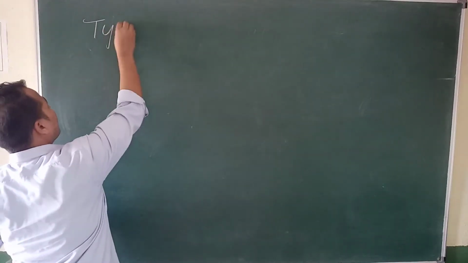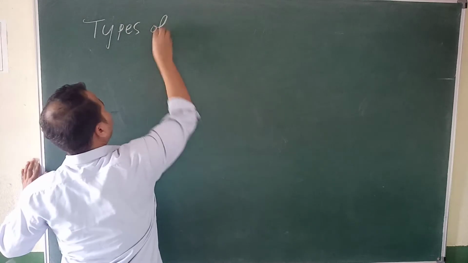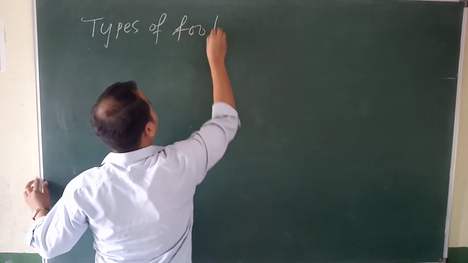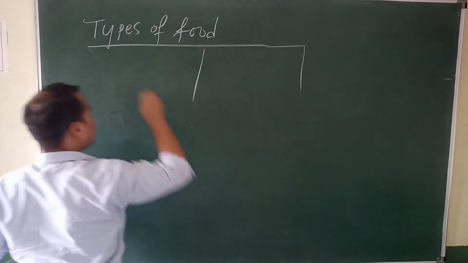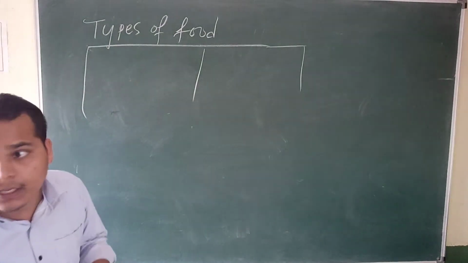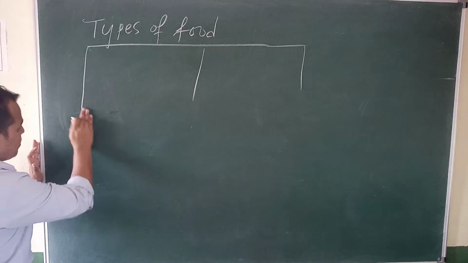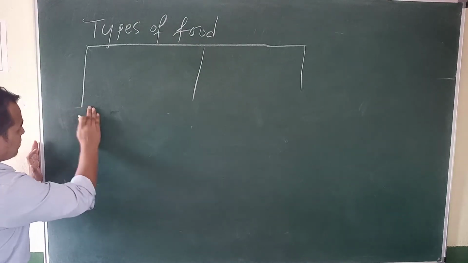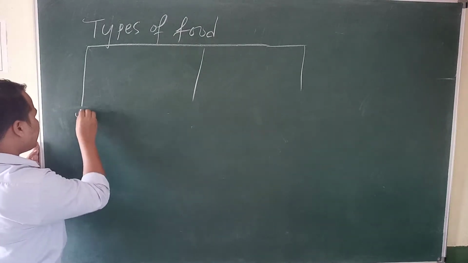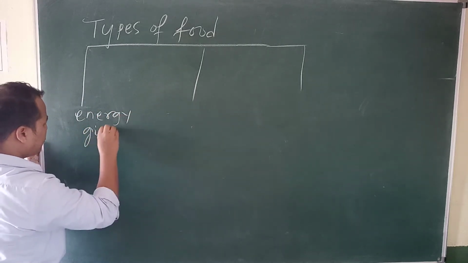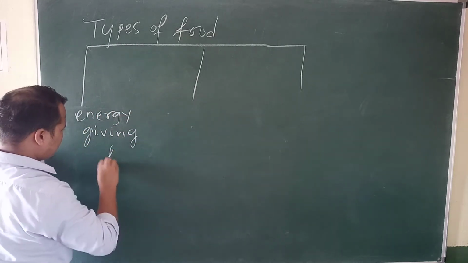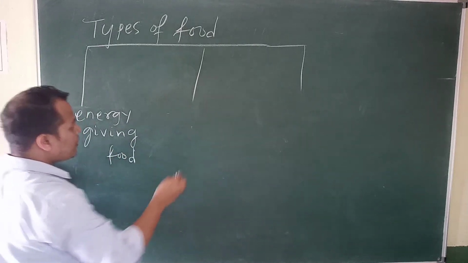Types of food. So food is divided into how many types? It is 3 types. So one is what? Energy giving food. Then body building food.